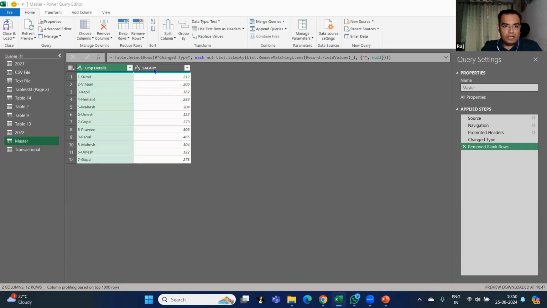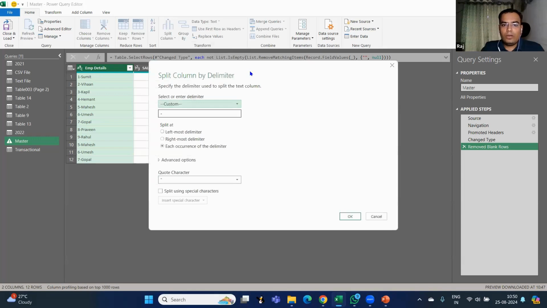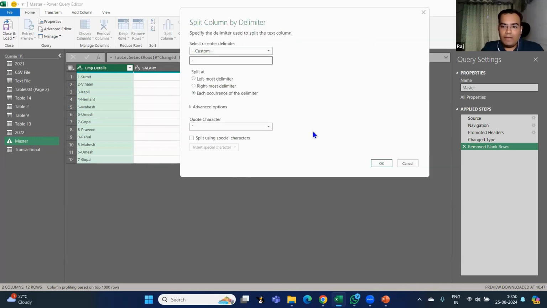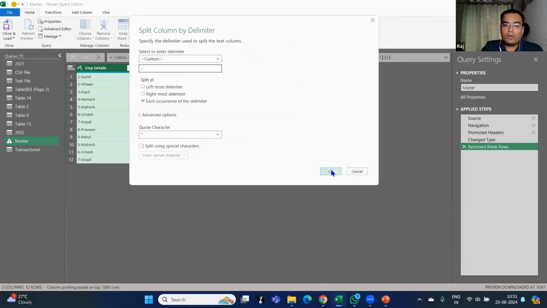The answer is yes. Just click on the column that you want to break. Here, you see there's an option of split column. If you go into split column, there is an option of delimiter. That means based on certain criteria, I am going to break that column into two columns. So I'll just click on by delimiter. Here, I don't need to do anything. Everything has been done by Power Query Editor. It knows that my data has a hyphen or a dash based on which I want to break my columns. All I need to do is click on OK.